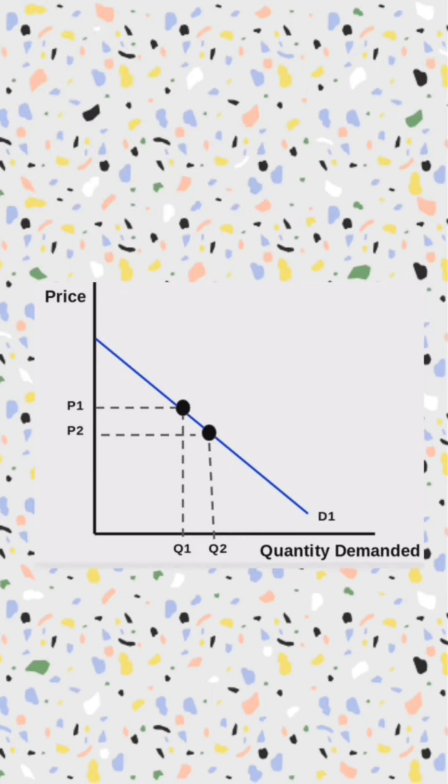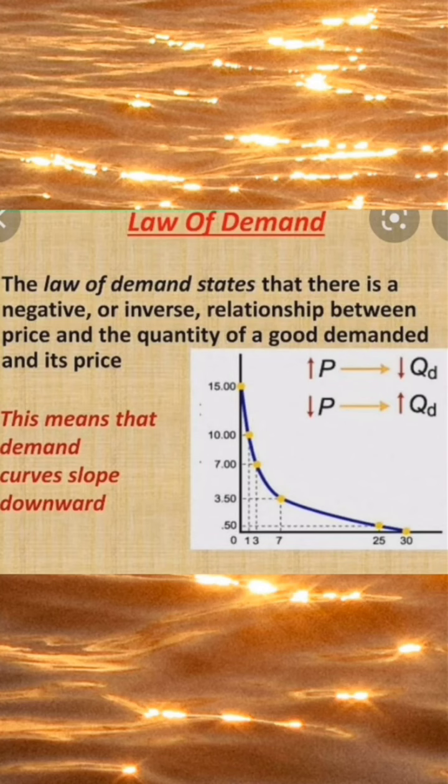Demand curve D shows that demand for commodity X extends from OQ to OQ1 when its price falls from OP to OP1. In fact, the downward slope of the demand curve itself is an expression of the law of demand, which shows an inverse relationship between the price and quantity demanded of the particular commodity. This is universally true in the case of normal goods.